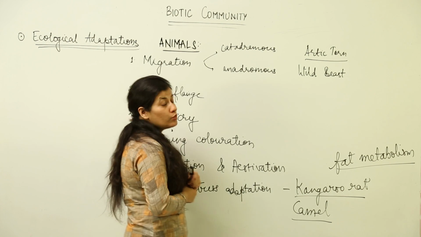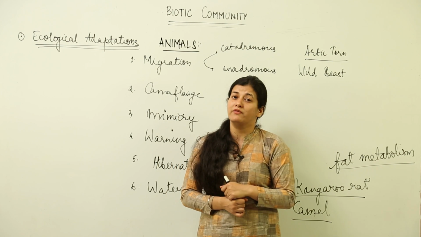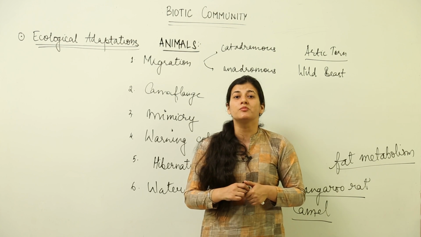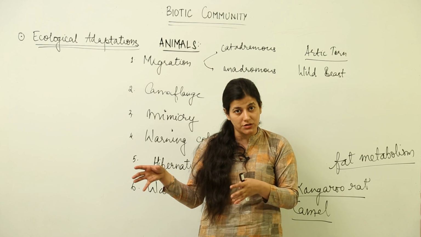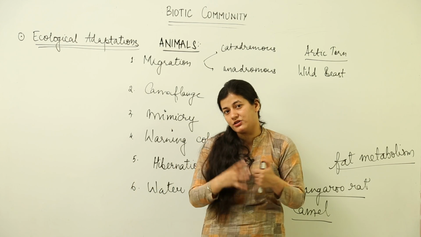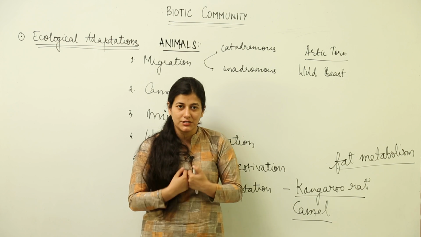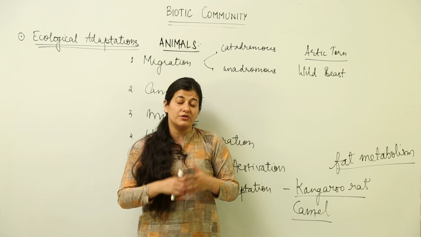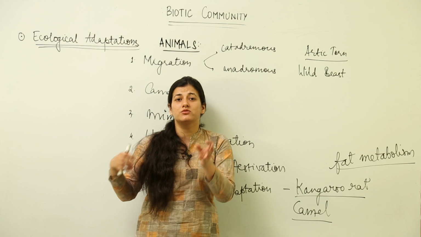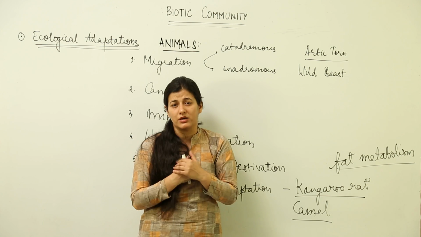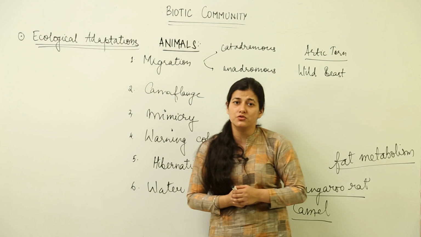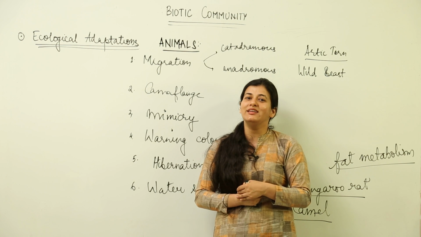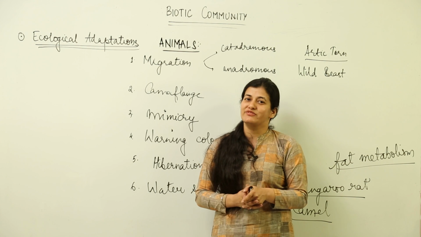Our next topic would be about those animals which survive in water, and I might need to remind you, as you must be knowing by now, that the maximum population and species of animals are found in water. So we have a greater number of marine animals as compared to terrestrial animals. You have studied it in detail in the previous class where we talked about the animal kingdom, and if you can recall, we had so many phyla which were exclusively marine, and most of them were aquatic. So we are going to talk about the various adaptations that animals show when they have to survive in aquatic conditions, and for that you have to watch the next lesson.